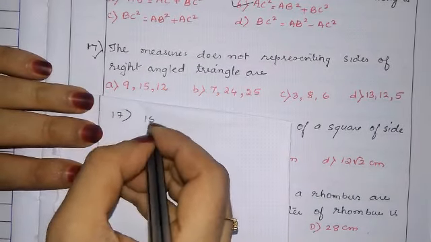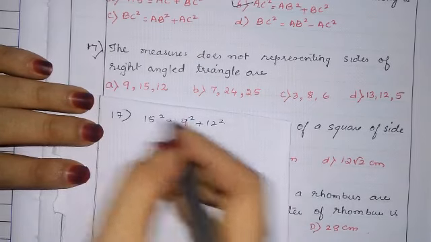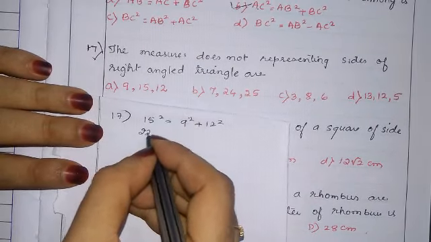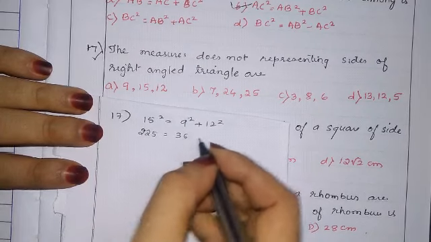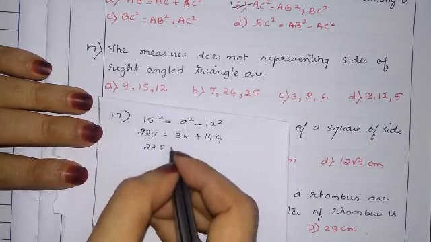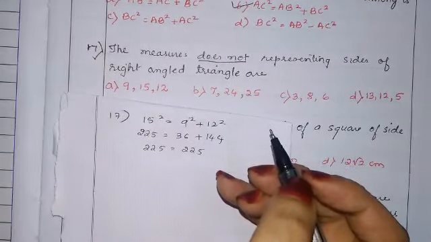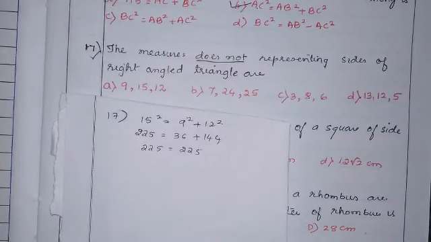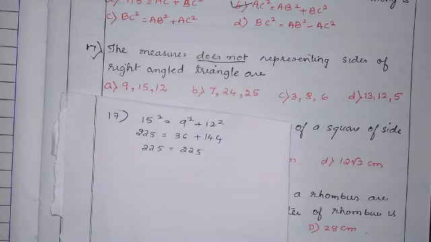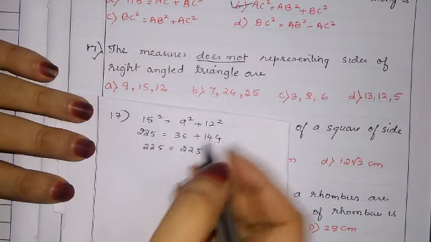Largest side square is equal to the sum of the other two sides' squares, 15 square is equal to 9 square plus 12 square. 15 square is 225, 9 square is 81, 12 square is 144. This is equal. Equal means, they have told does not represent. So this is representing because they are equal. So it is representing. First one, it is not the correct answer.